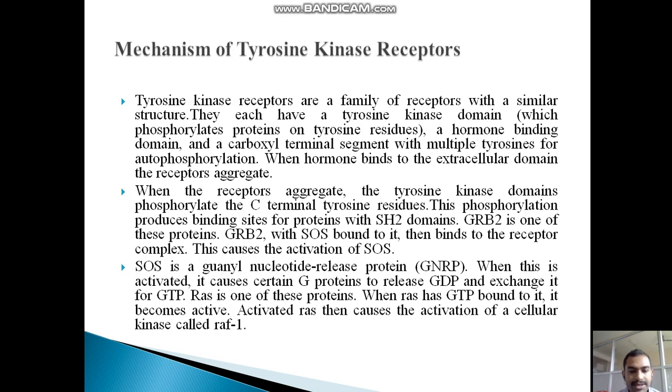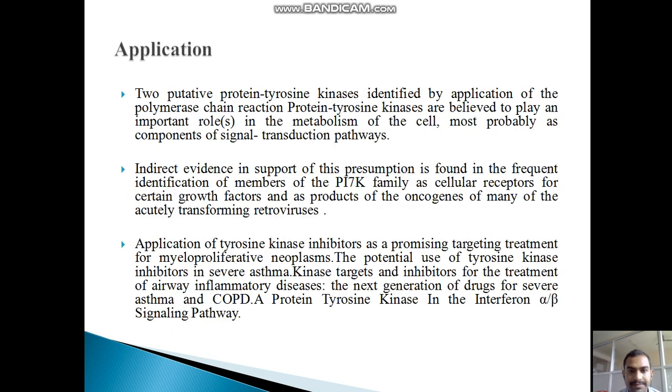This phosphorylation produces binding sites for proteins with SH2 domains. GRB2 is one of these proteins. GRB2 with SOS bound to it then binds to the receptor complex. This causes the activation of SOS. SOS is a guanyl nucleotide releasing protein, GNRP. When this is activated, it causes certain G proteins to release GDP and exchange it for GTP. RAS is one of these proteins. When RAS has GTP bound to it, it becomes active. Activated RAS then causes the activation of a cellular kinase called RAF1. This is the mechanism of tyrosine kinase receptors.